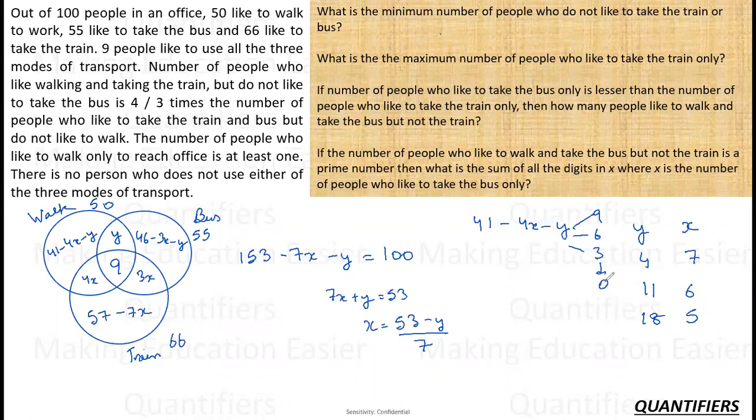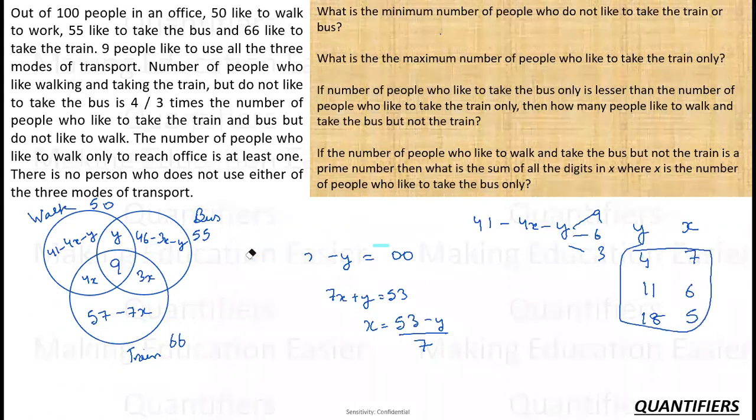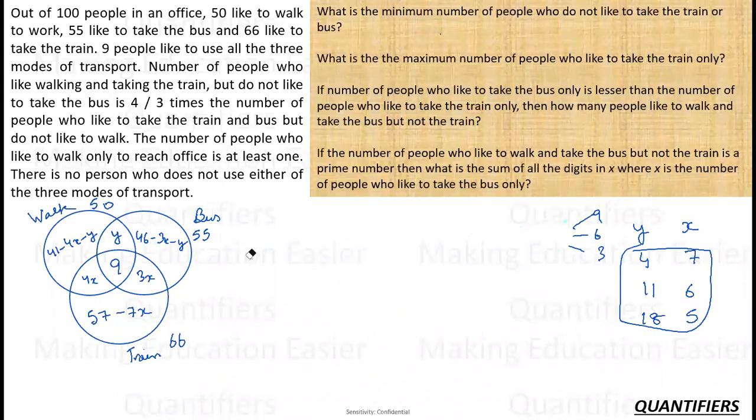So 9, 6, 3, 0. As soon as I am moving to the next case, the people who are walking are becoming 0. Since these people are becoming 0, I do not need to go any further because walking people are at least 1. It is given to me that at least one person goes to walk. So there are three possibilities for us, right? So let me just map these three possibilities and mark my Venn diagrams. So 9, 6, 3 are the three possibilities.